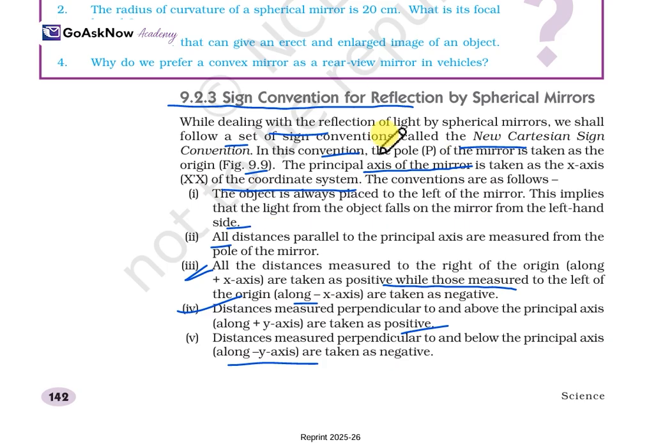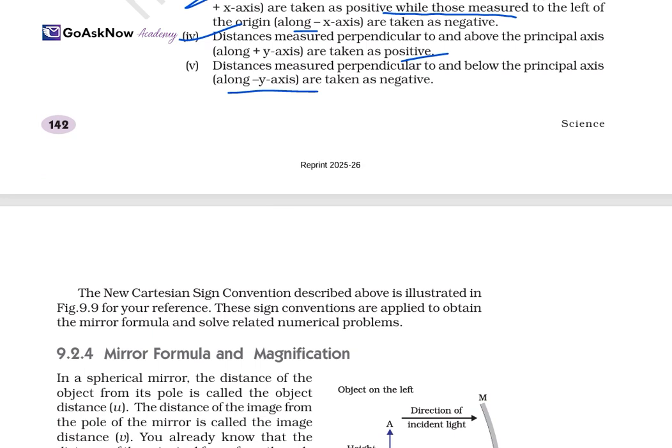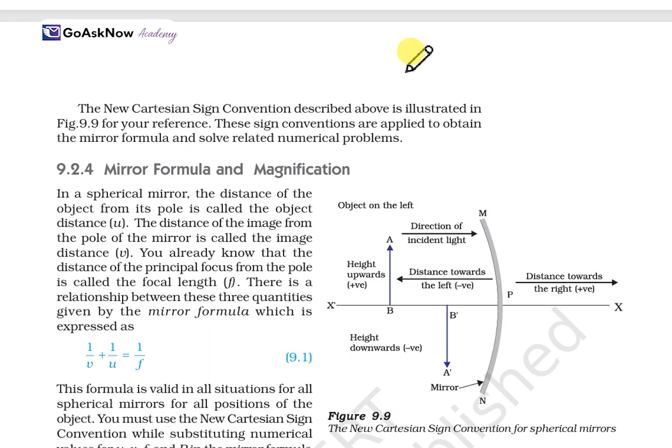So this is all about the sign convention for reflection by spherical mirrors. The New Cartesian Sign Convention is also illustrated in the diagram, figure 9.9, for reference. We'll see it. These sign conventions are applied to obtain the mirror formula and to solve related numerical problems.